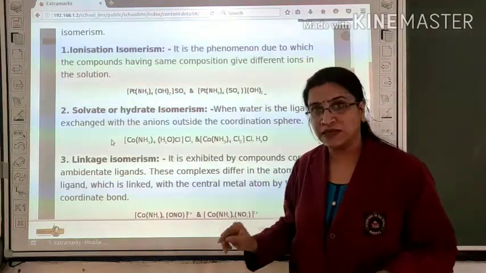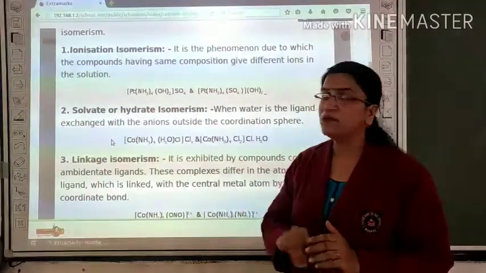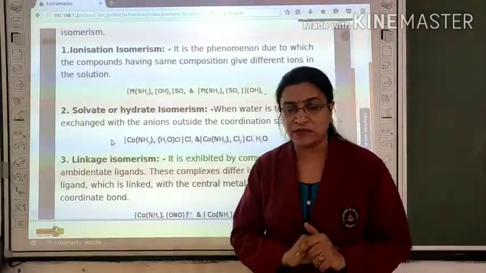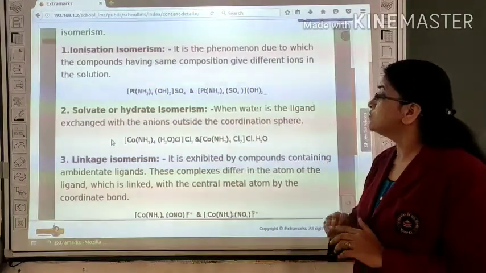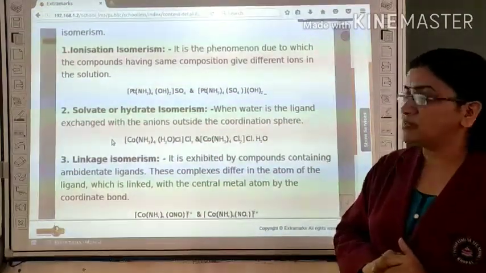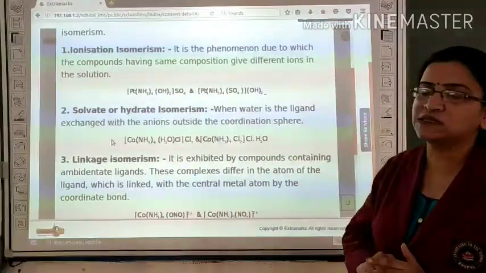Now the second one is solvate or hydrate isomerism. So what is this solvate or hydrate isomerism? It is when water is the ligand which exchanges with the anion outside the coordination sphere.